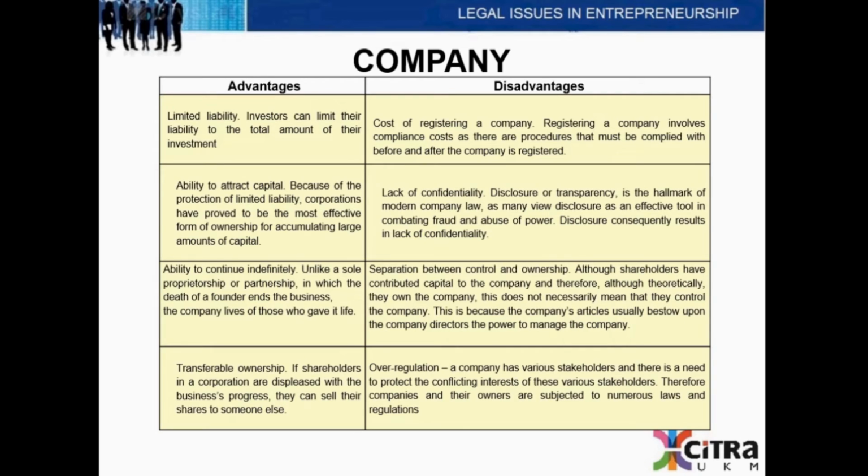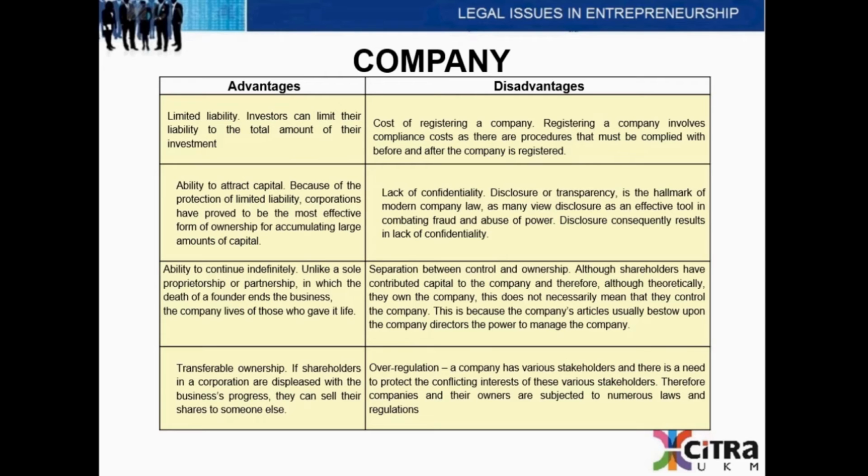In this next slide, you will be able to see the advantages and disadvantages of forming a company. When it comes to the advantages, the amount of liability will be limited to the total amount of the investor's investment. So that is known as limited liability. Secondly, with a company incorporated, it will be able to attract capital due to the protection of limited liability, where corporations need to prove the most effective form of ownership for accumulating large amounts of capital.